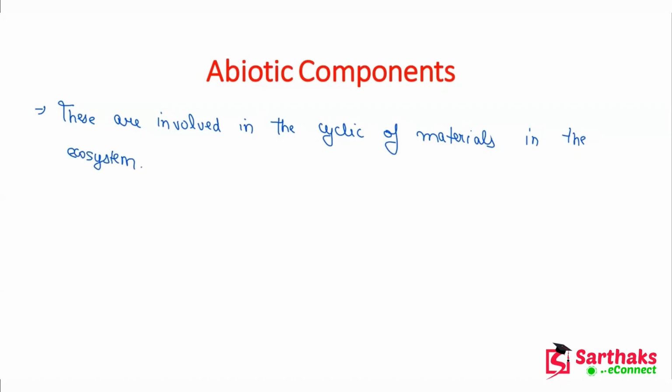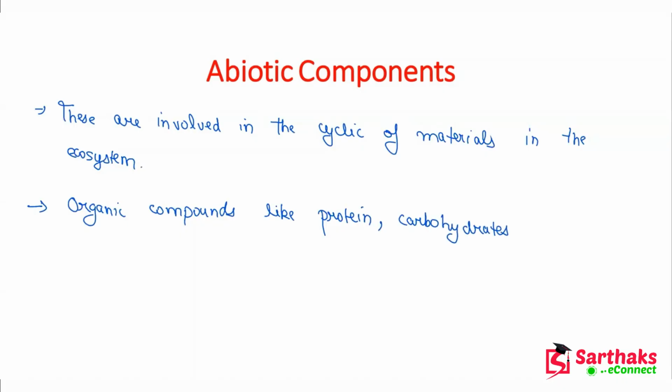And there are some organic compounds also present. The organic compounds are like protein, carbohydrates, and lipids.